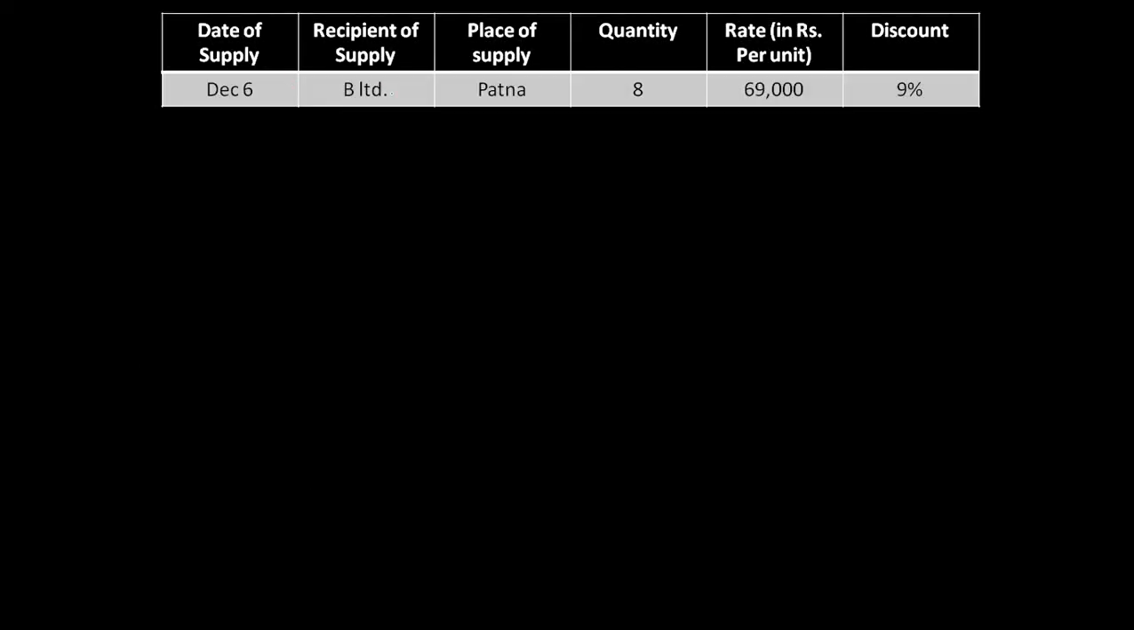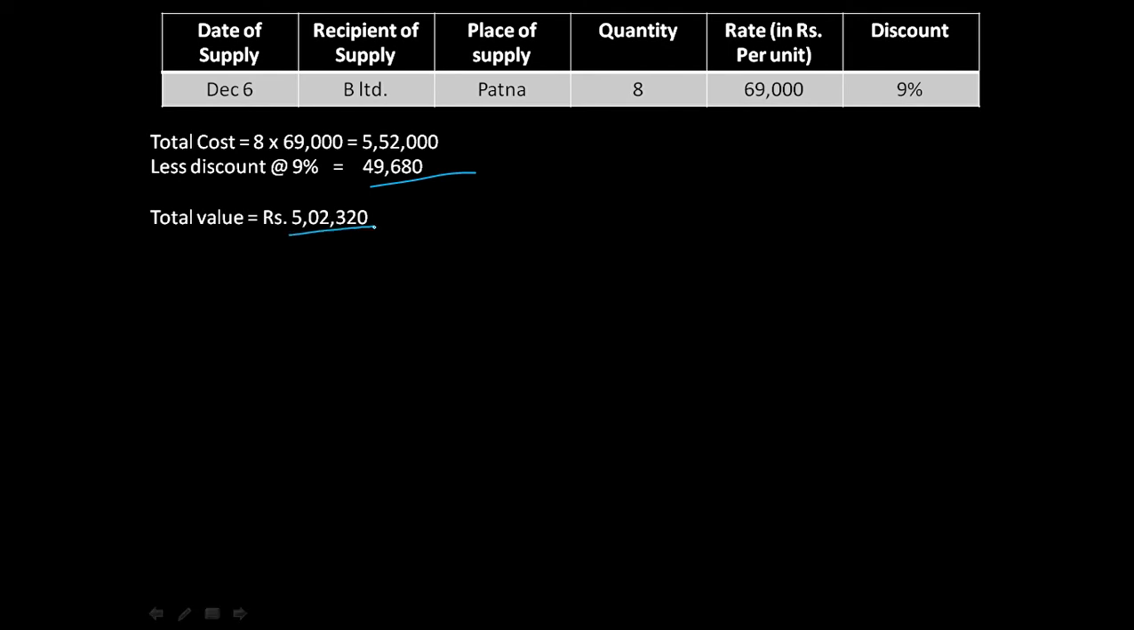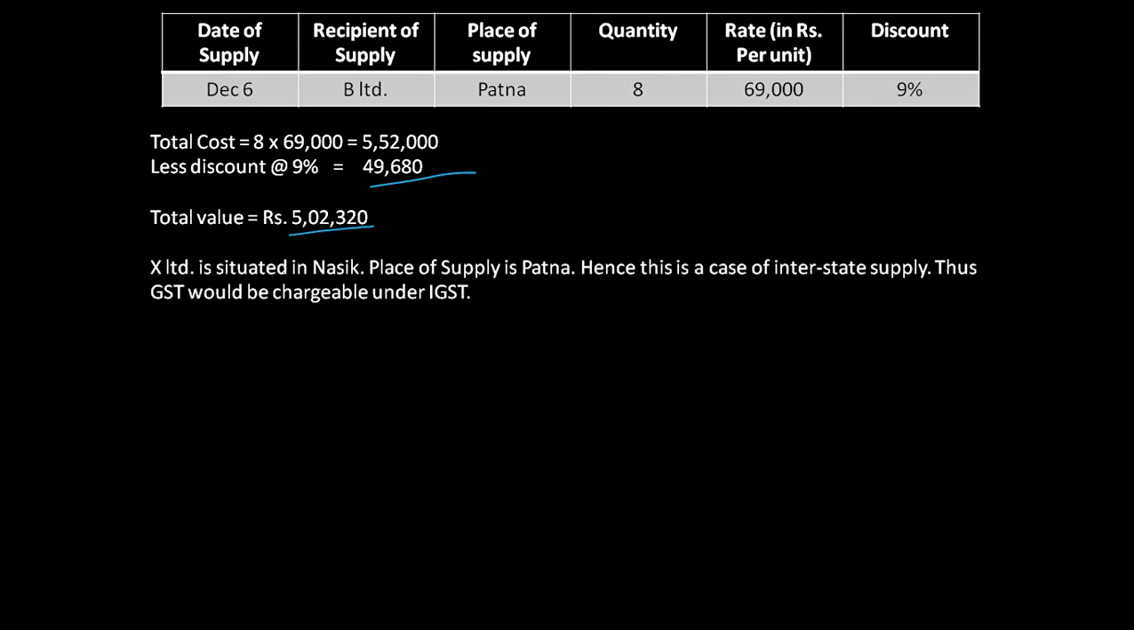যেখানে December 6 B Limited partner quantity is 8 and 69,000 each, 9% discount. Same procedure, total cost, then we deduct the discount, then whatever we have left over is the total value 5,02,320. Now X is situated in Nasik, supply কোথায় রয়েছে Patna. So now tell me, are they in the same state?